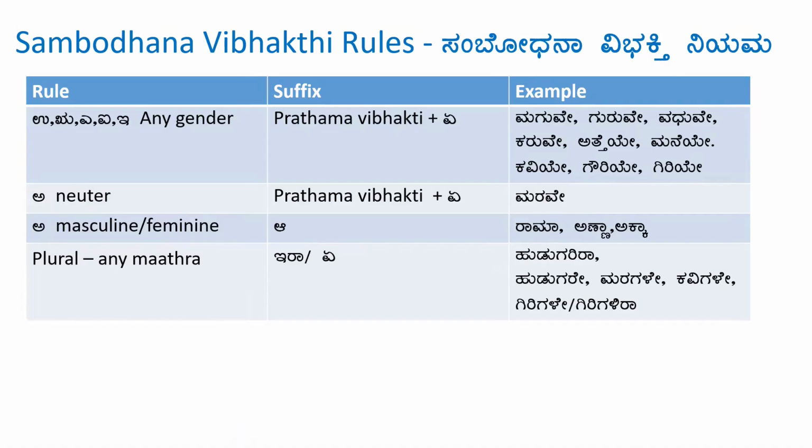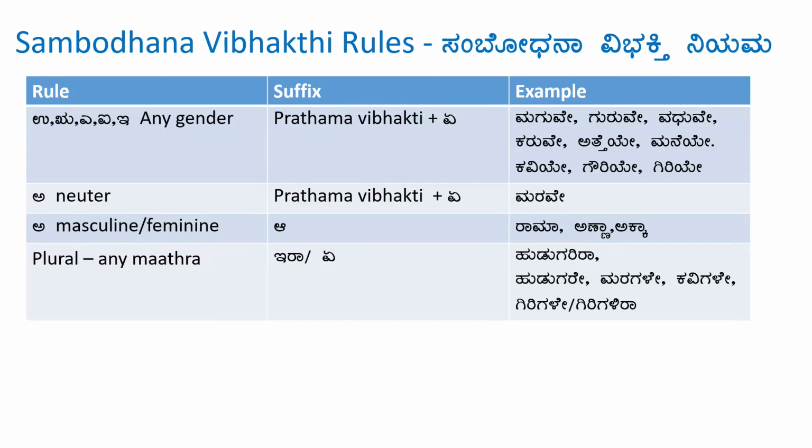If the word ends with u, ru, a, i, e and is of any gender, we use its Pratama Vibhakti form plus e. So Maguve, Guruve, Vadhuve, Karuve, etc. If the word is a neuter gender and ends with a matra, then we use the Pratama Vibhakti form plus e. Marave. If the word is a masculine or feminine word ending with a matra, then we add a matra at the end. So Rama becomes Rama, Anna becomes Anna, Akka becomes Akka.